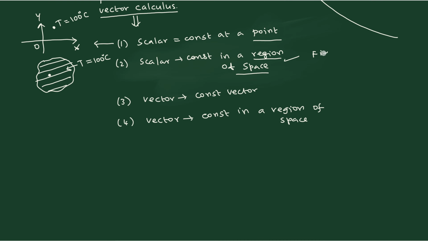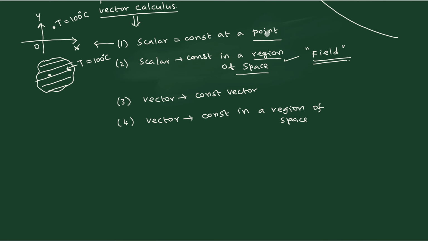Whenever you talk about a region of space, this is the place where you have to see the terminology. This is known as a field. I want to explain why you use the word field. You say electric field, magnetic field. So why the word field is used, that is the terminology. Similarly, in vector calculus also, you always study like this: consider, let us say that A and B are two vector fields. Then we can do the following. Like this you will be studying in vector calculus, so the word field will come so frequently. In order to understand the meaning of the field, this explanation will give you a clear understanding. A region of space is what is known as a field.